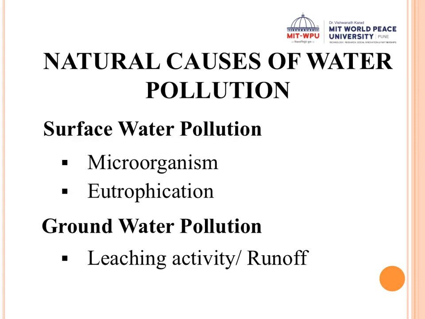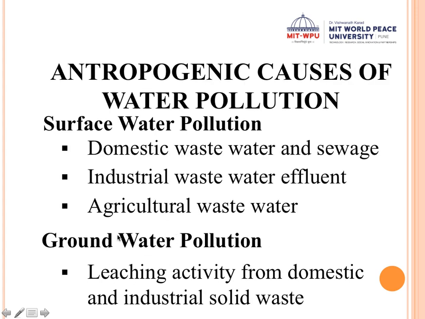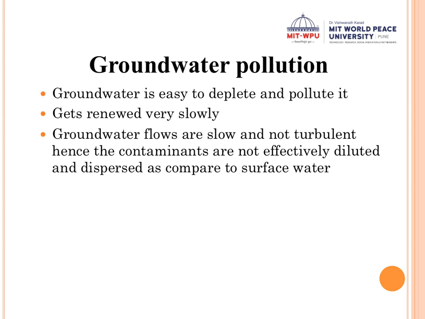So natural causes of water pollution: for surface water, it is microorganisms and eutrophication, and leaching activity actually contaminates the groundwater more than the surface water. Is that clear? In anthropogenic causes for surface water, again you have domestic wastewater and sewage. There can be industrial wastewater or agricultural wastewater. And for groundwater pollution, it can be leaching activity from domestic and industrial solid waste. Is that clear? So these are the anthropogenic causes. Now let's look at groundwater pollution in detail.